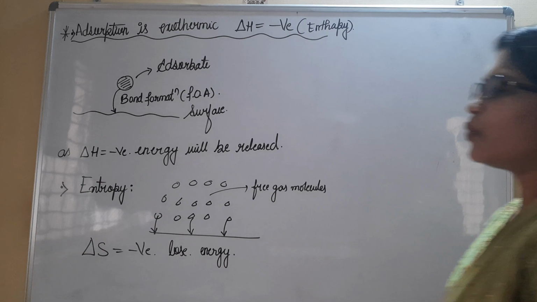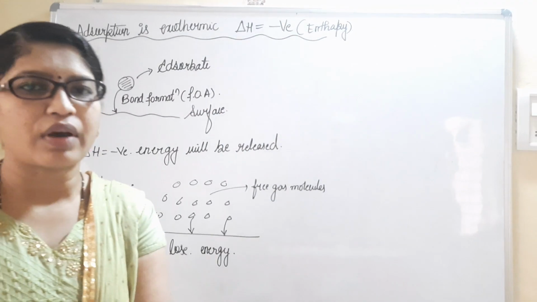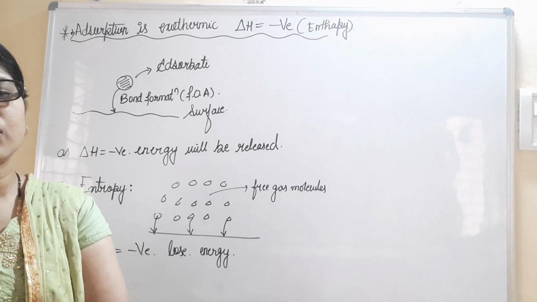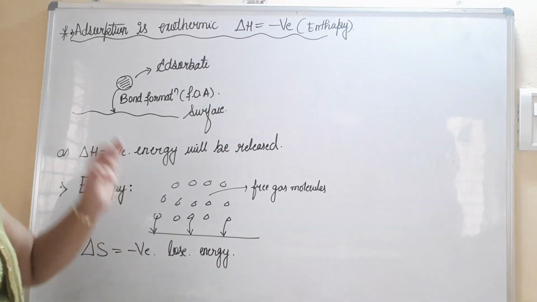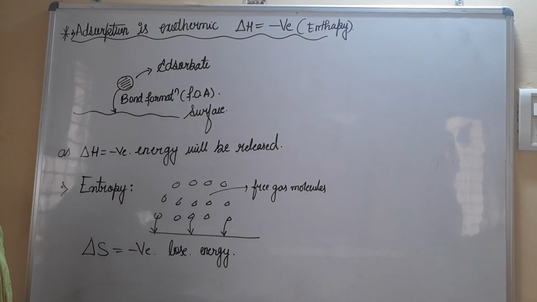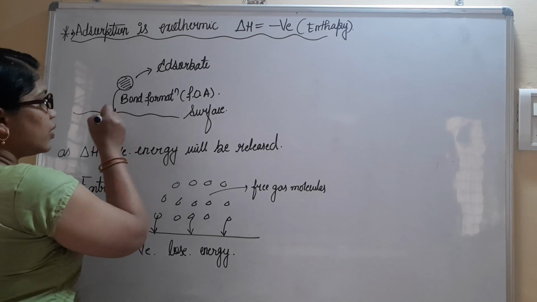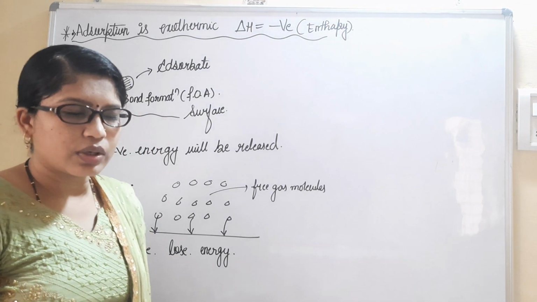So dear students, when we compare enthalpy and entropy values for the adsorption process, we have to see these two criteria. First, the adsorbate molecule is coming onto the surface. This I have shown you here. It is the surface on which the adsorption process is going to take place.